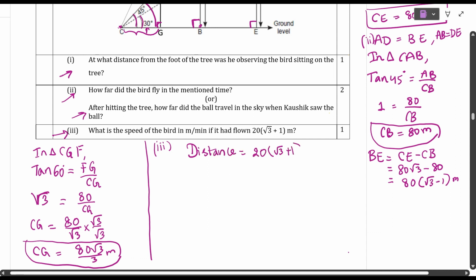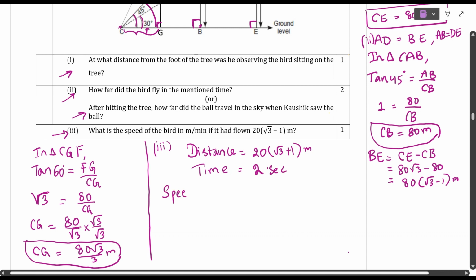They are asking us to find the speed, and what is the time? Time, how much time? 2 seconds, right? 2 seconds. So speed is equal to distance by time.